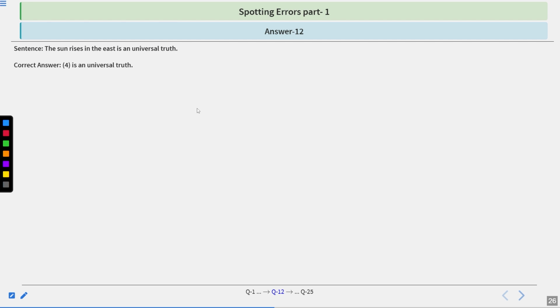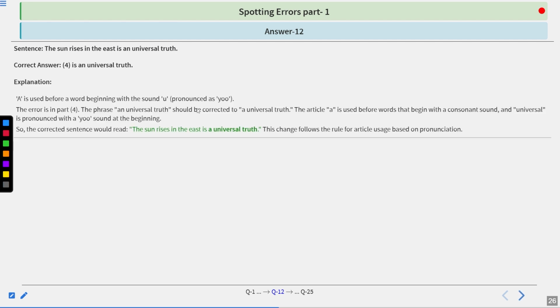Let's look at the explanation. "An" is used before a word beginning with a vowel sound, but "universal" is pronounced with a "yo" sound. As in part 4, the phrase "an universal truth" should be corrected to "a universal truth". The article "a" is used before words that begin with consonant sounds, and "universal" is pronounced with a "yo" sound at the beginning, which is a consonant sound. So the correct sentence would read: the sun rises in the east is a universal truth. This change follows the rule for article usage based on pronunciation.